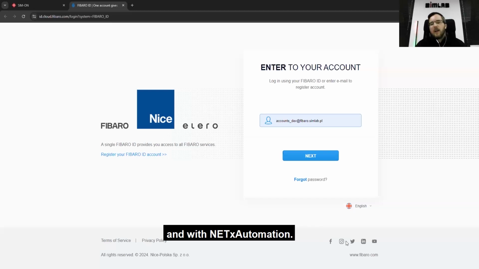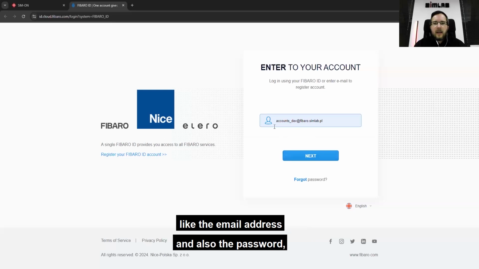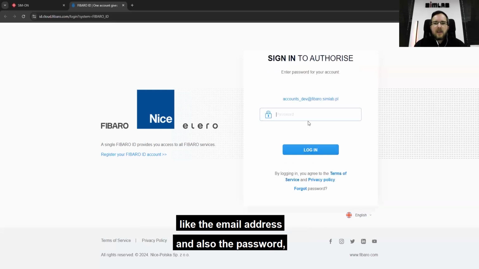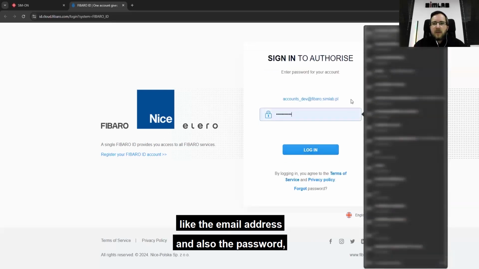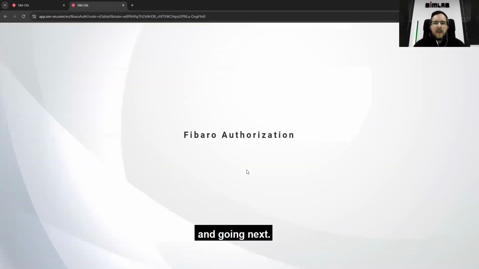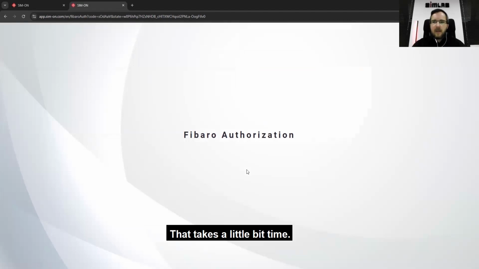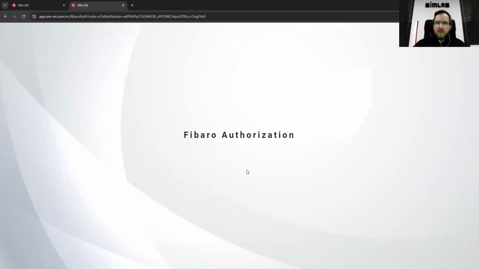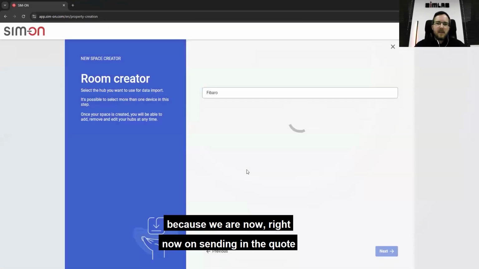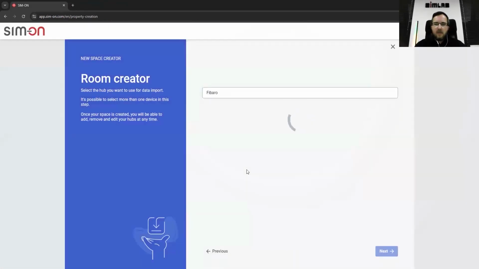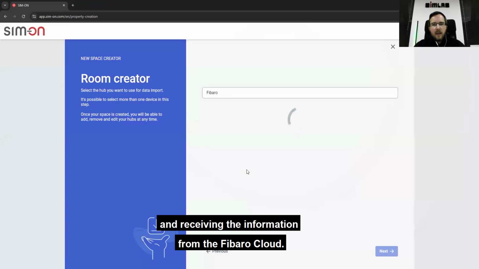You need to log in with credentials like the email address and the password, and going next, I will get the authorization to the Fibaro cloud. That takes a little bit of time. You need to be patient because we are right now sending the code and receiving the information from the Fibaro cloud.